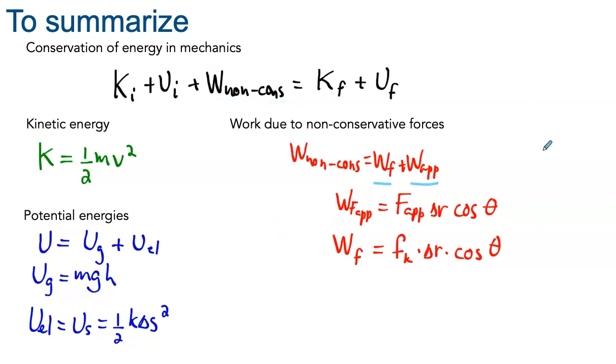Right? So the goal when you try to use conservation of energy will be to start from the big equation here and make sure that you include all the contributions to the energy that there are in the problem. So if there's a spring, make sure that you include the potential energy due to the spring. If there's a change in height, make sure you include the potential energy due to gravity. And if there's friction, you'll have friction. Make sure that you don't double count it. You see that the work done by gravity is not part of this here because we already accounted for gravity by using the potential energy.